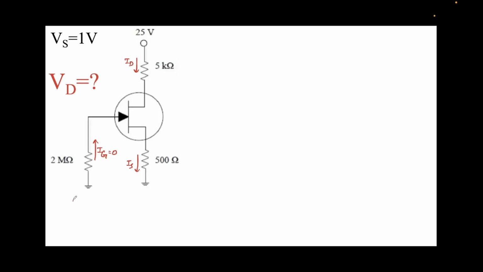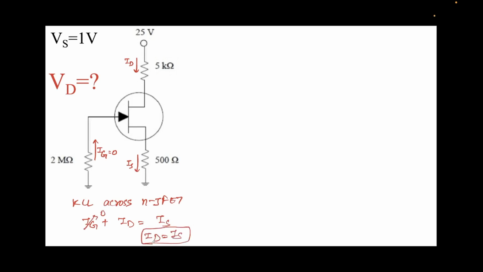If you apply KCL, I'll write KCL across the NJFET. What's the incoming current? Incoming current is Ig. The other incoming current is Id over here. This should be equal to the outflowing current, which is Is. Since we have assumed Ig to be 0, simply Id will be equal to Is.